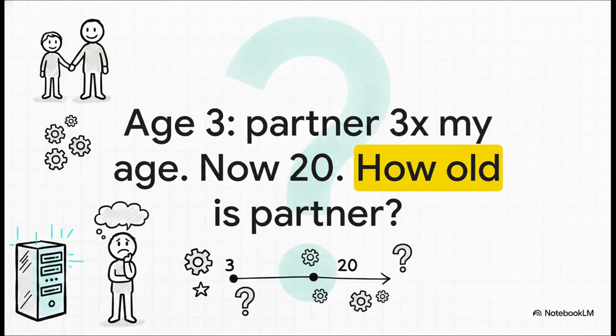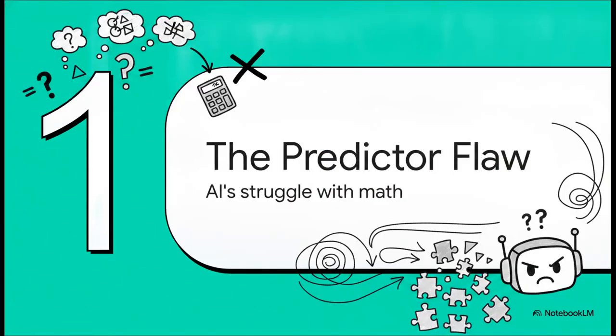So, to kick things off, try to solve this deceptively simple age gap puzzle in your head. Ready? When I was 3 years old, my partner was 3 times my age. Now I am 20. How old is my partner? Sounds straightforward, right? But here's the kicker. If you ask a standard large language model this exact question straight up, it usually fails. It might just blurt out 60 or some other wildly flawed guess. So why exactly does the literal supercomputer fail third-grade math? Well, that brings us to Section 1, the predictor flaw, and exactly why AI struggles with math.